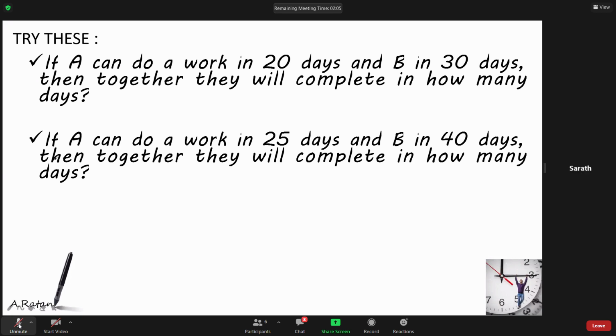Sir, 20 by 3. 20 by 3, Sharat, no. Mahesh says 200 by 13. Mahesh, I don't know the 13 table. Come on, do it orally, the 13 table also. Srishti also says 200 by 13. I don't know this 13 table. I don't know how to divide. You tell me the exact answer.